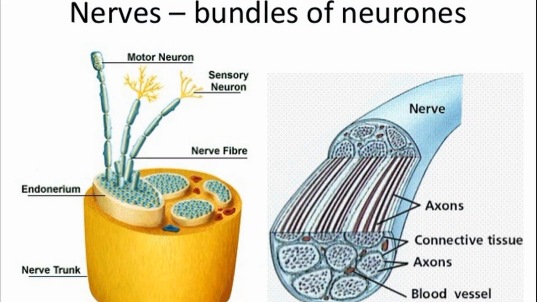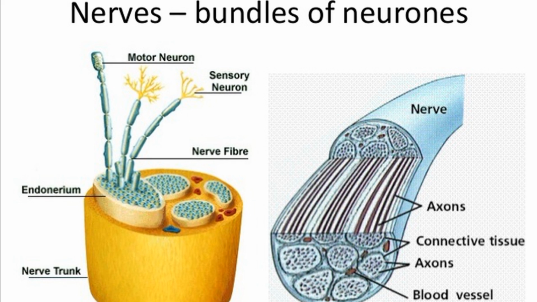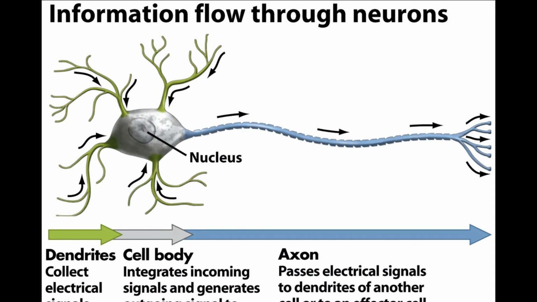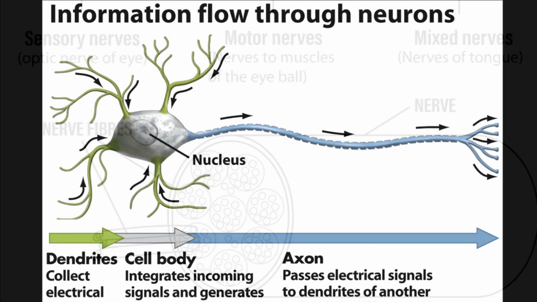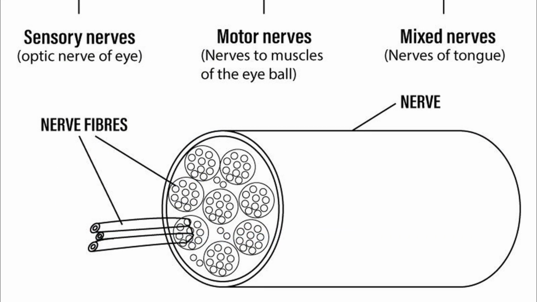Nerve. A nerve is formed of a bundle of axons, that is, nerve fibers enclosed in a tubular medullary sheath. This sheath over the axon acts like an insulation and prevents the mixing of impulses in the adjacent fibers. There are three kinds of nerves.